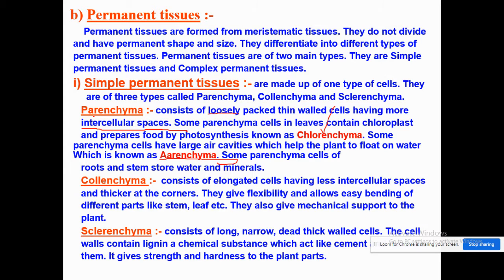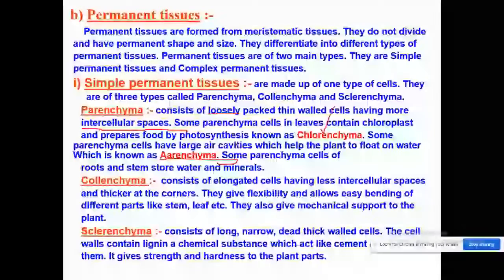So, parenchyma is further subdivided into two parts. Number one, chlorenchyma, if it contains the chloroplast, and the second one is aerenchyma, if it contains the air cavity, and thus providing the plant the buoyancy which helps the plant to float on the water.